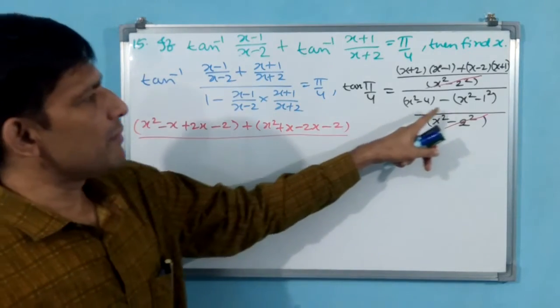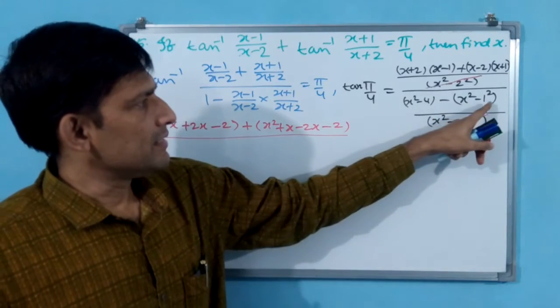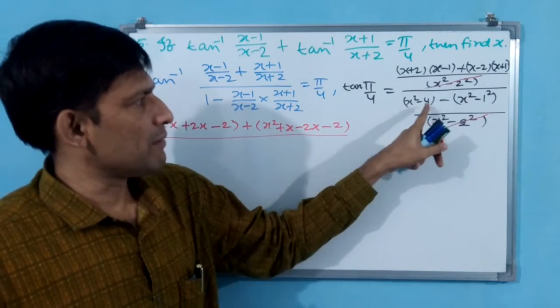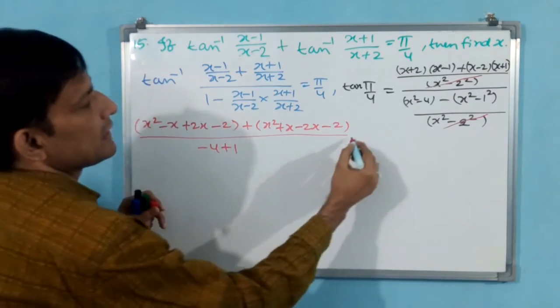Here you see x square minus 4 minus x square plus x square is going to get cancelled. Then minus of minus 1 plus 1, minus 4 plus 1. Minus 4 plus 1, that is equal to 1.